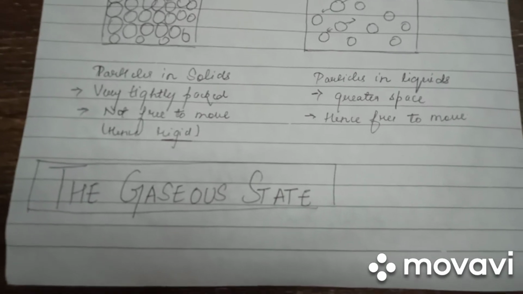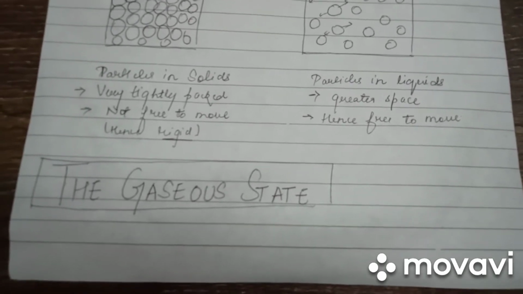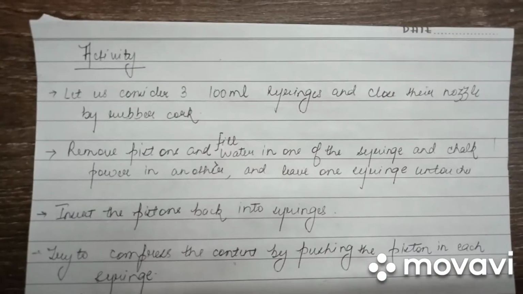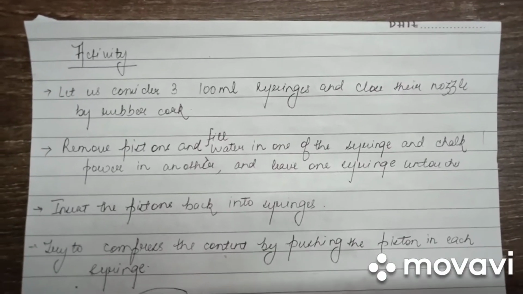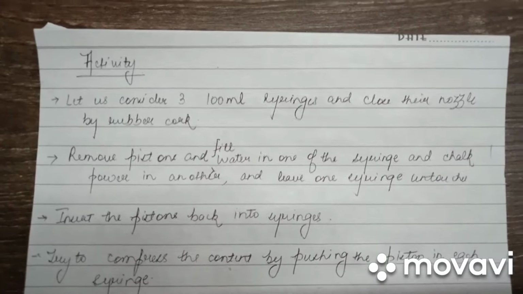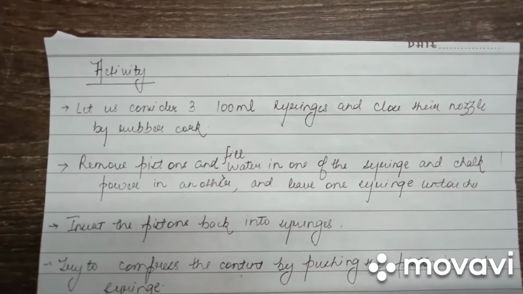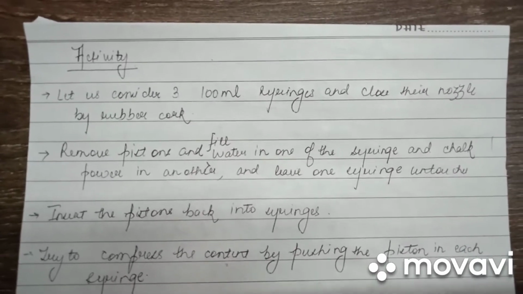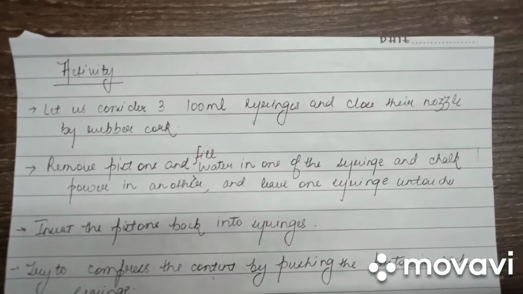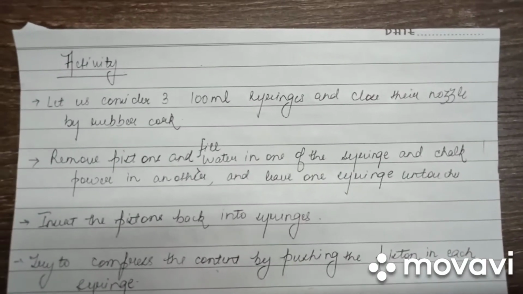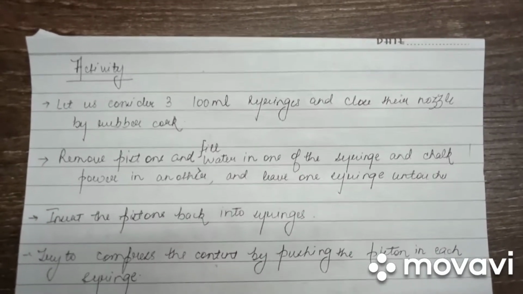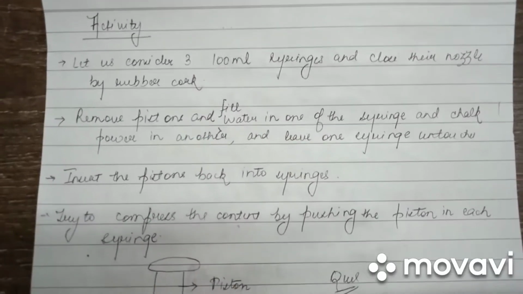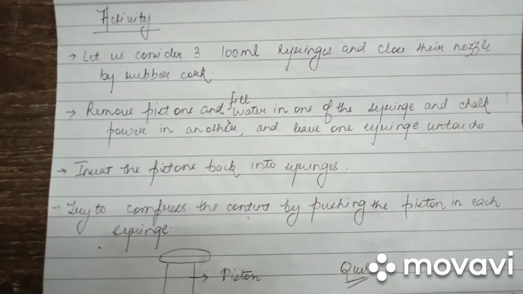Moving further, we shall now be discussing the third important state of matter, which is the gaseous state. Let us start off by considering an activity. Let us consider 300 ml syringes and close their nozzle by a rubber cork. Remove pistons and fill water in one of the syringes and chalk powder in another, and leave one syringe untouched, that is, leave it empty. Insert the pistons back to syringes.